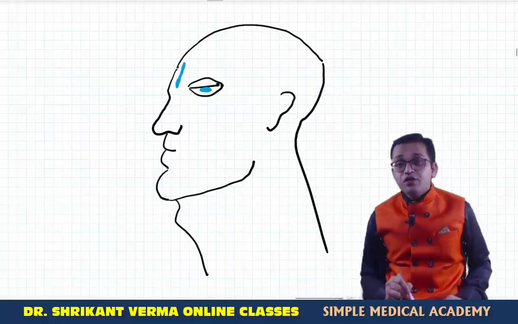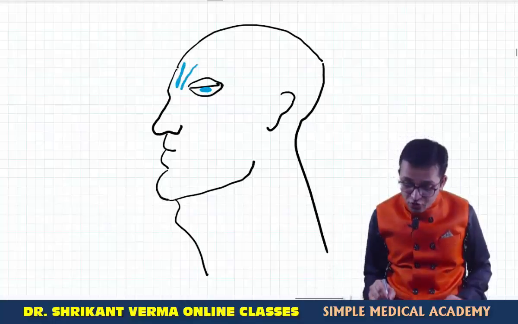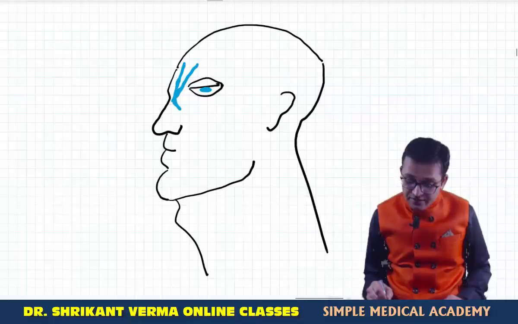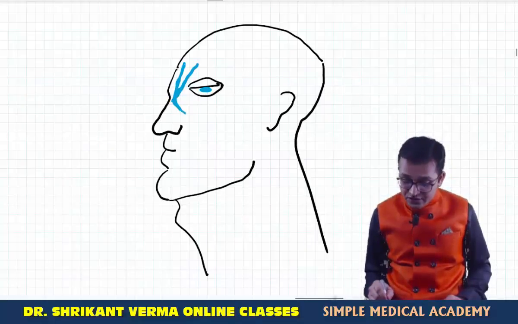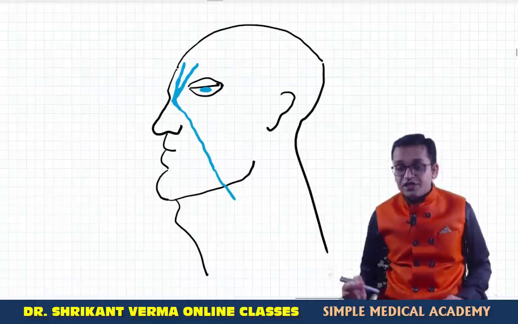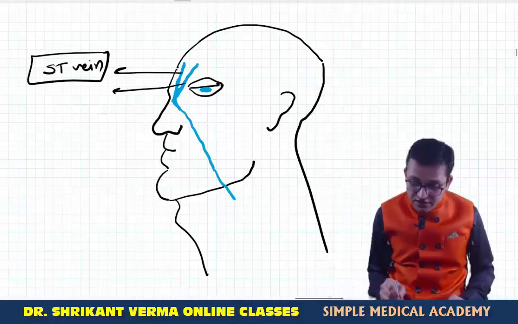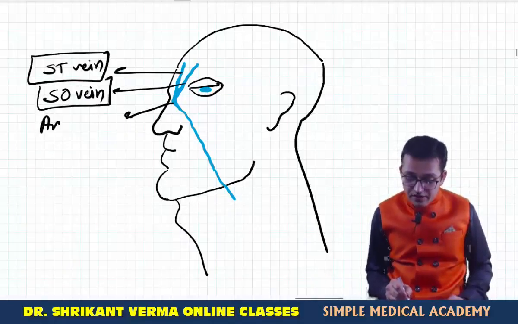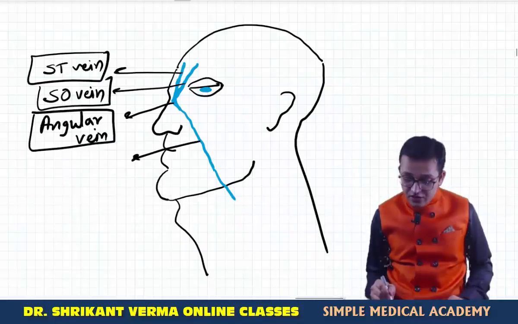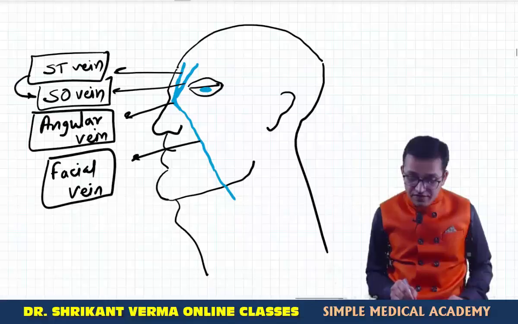Here the two veins are uniting together. So here is the supratrochlear vein as well as the supraorbital vein. Both are uniting to make the angular vein near the medial angle of the eye. Then this vein is running behind the facial artery, so it is known as the facial vein. This is the supratrochlear vein, while this is the supraorbital vein, and both are uniting to make the angular vein, and this angular vein is continuing as a facial vein. So are you learning how the vein is draining?